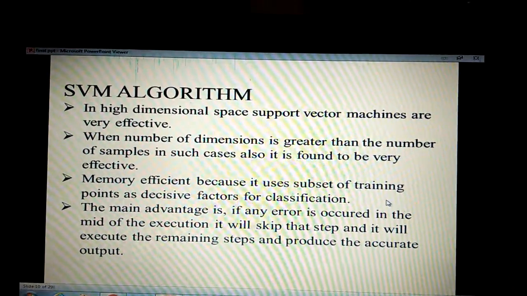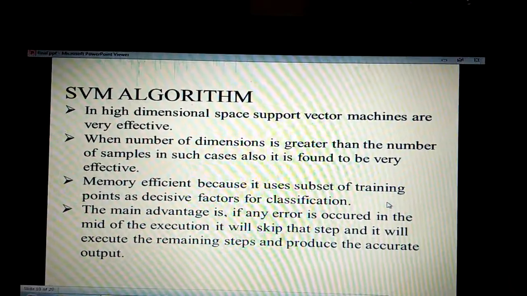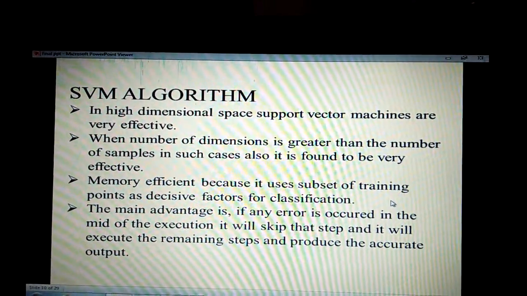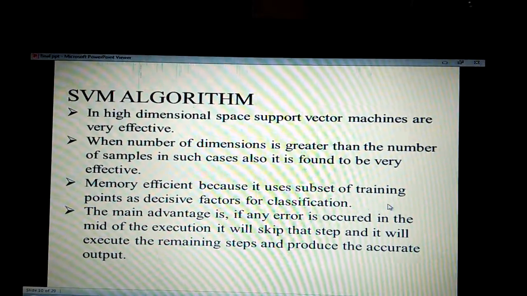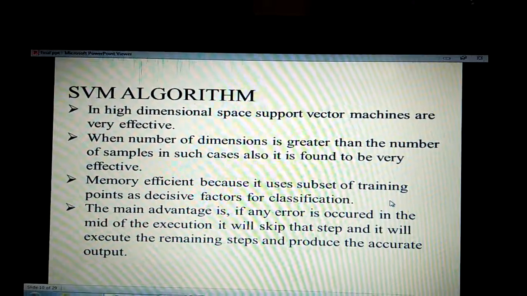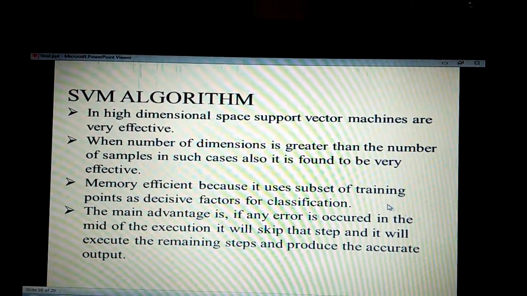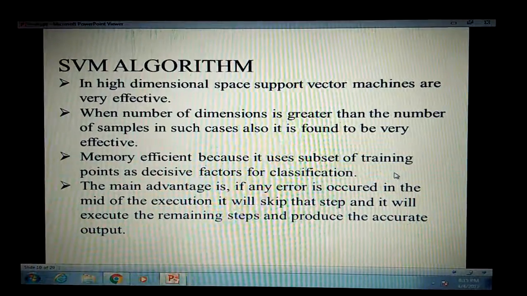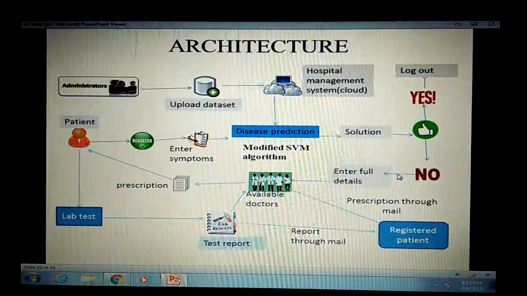SVM algorithm. In high dimensional space, support vector machines are very effective when the number of dimensions is greater than the number of samples. In such cases also, it is found to be very effective and memory efficient. The main advantage is if any error occurs in the middle of the execution, it will skip that step and execute the remaining steps and produce the accurate output.